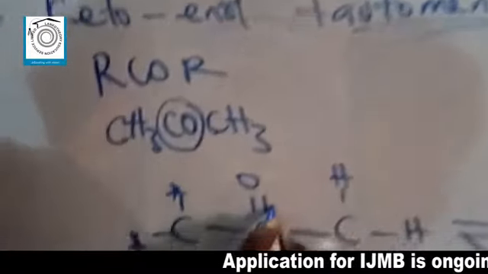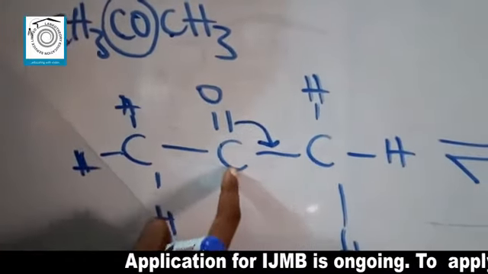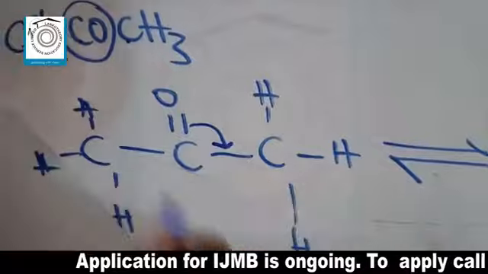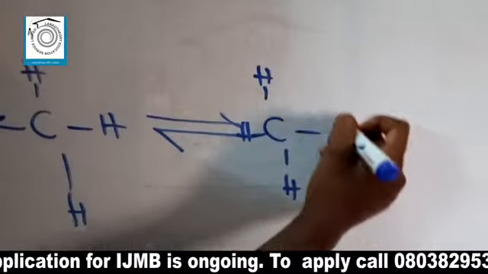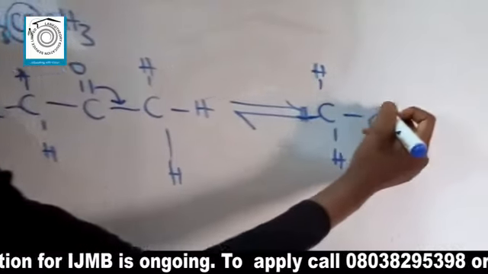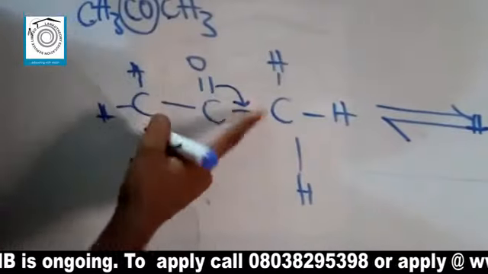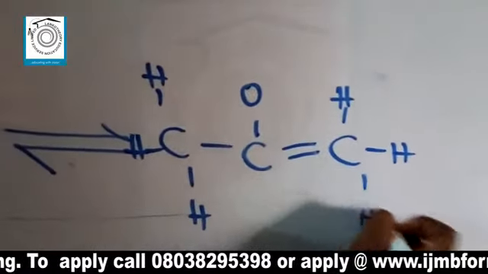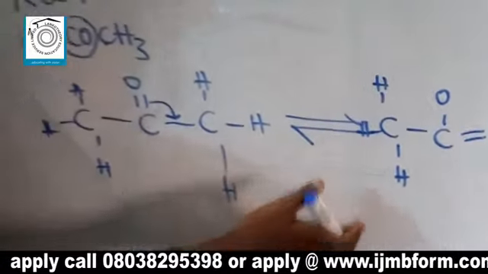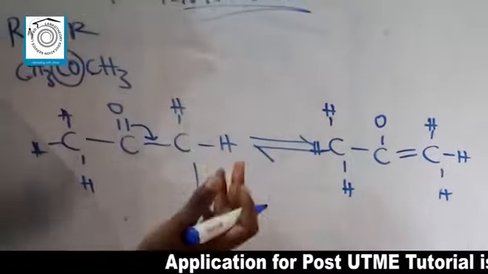So the first thing that happens is change in position of pi electrons. So you have the pi electrons move from here to here. That means they've been converted from this carbon here to this carbon. Then we'll draw a structure for that. You now have CH3, C, remember one pi bond has been lost from here, so you have just one sigma bond, oxygen. The pi bond moved down here, so it's now double bond, then CH3. Although this is not the final structure, this is showing the mechanism of reaction, where you show the steps you use to get your answer.